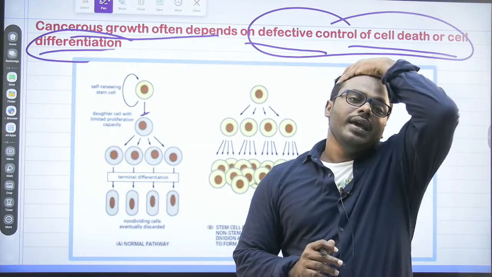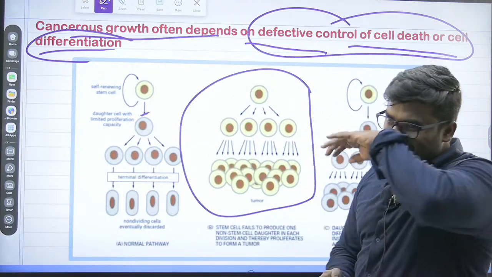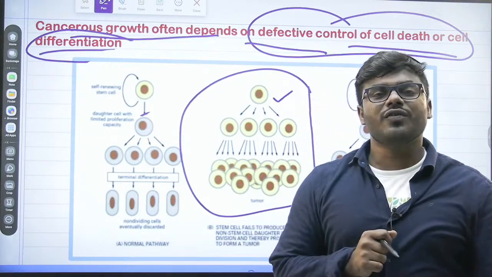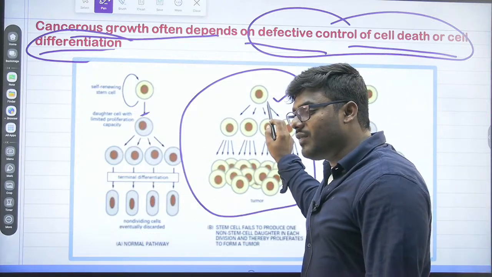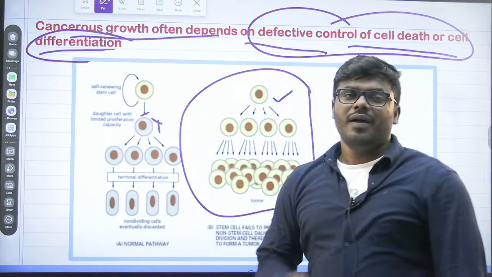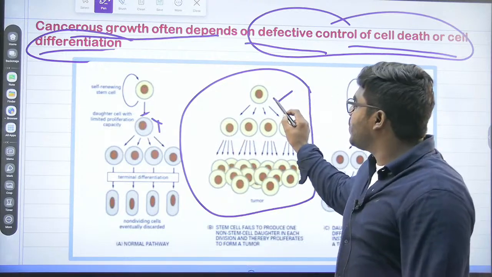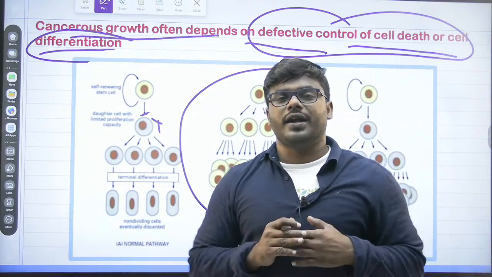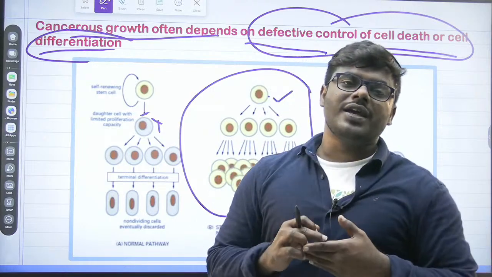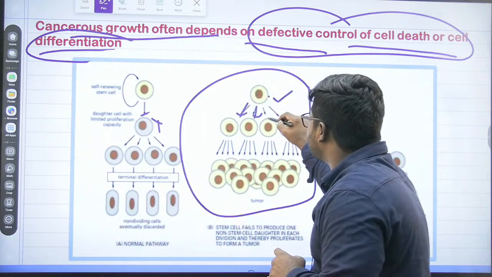What do you understand by the second condition? Everyone listen. Second condition, look into this. This is what cell? Self-renewing stem cell. Originally, what do we understand? This particular self-renewing stem cell has to give rise to one daughter cell. But friends, in the second case, all of you can understand it very easily. This particular stem cell has failed. It has failed to give rise to the daughter cell. Instead of giving rise to the daughter cell, my friends, it starts dividing continuously. You can see here. It starts dividing continuously.